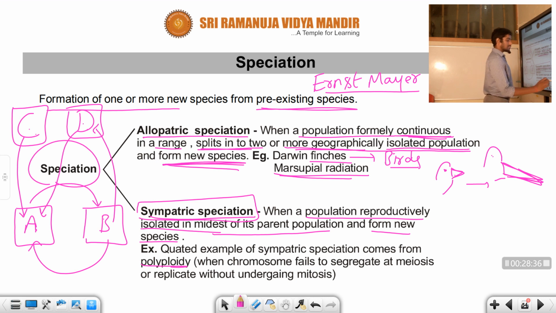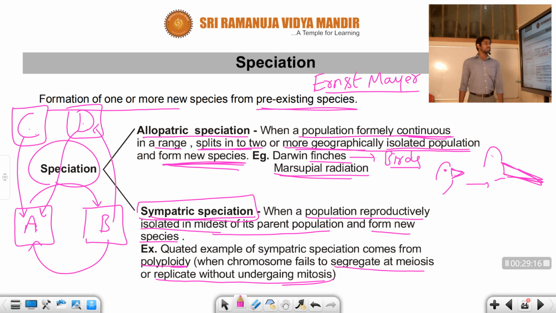Polyploidy means when the chromosomes fail to segregate at meiosis or replicate without undergoing mitosis. So actually, students, the parent is responsible for the formation of the new species. Here, sympatric speciation means these organisms are developed from the parent. The parent is responsible for the development of the new species. The parent attains a character here, polyploidy.